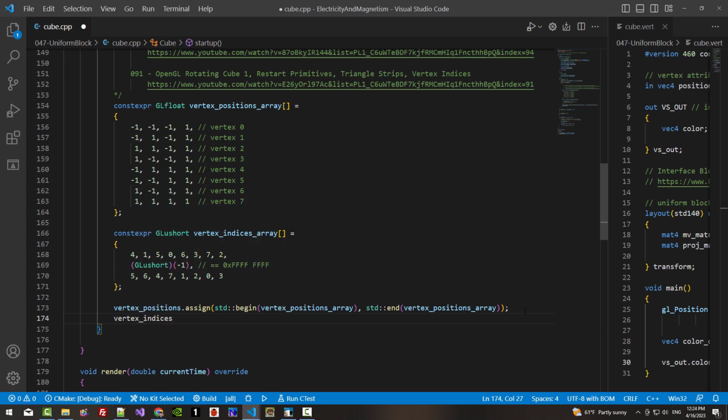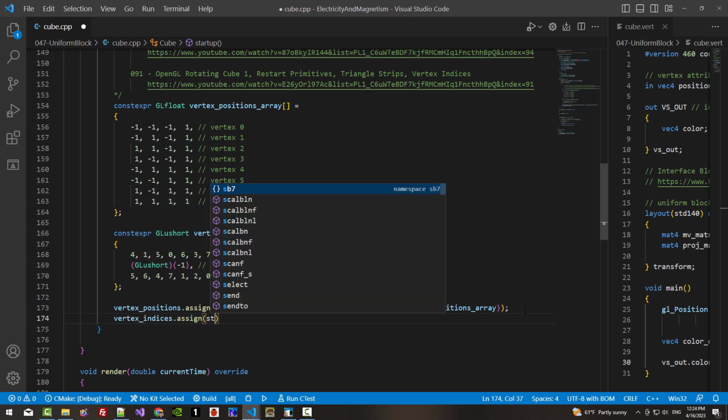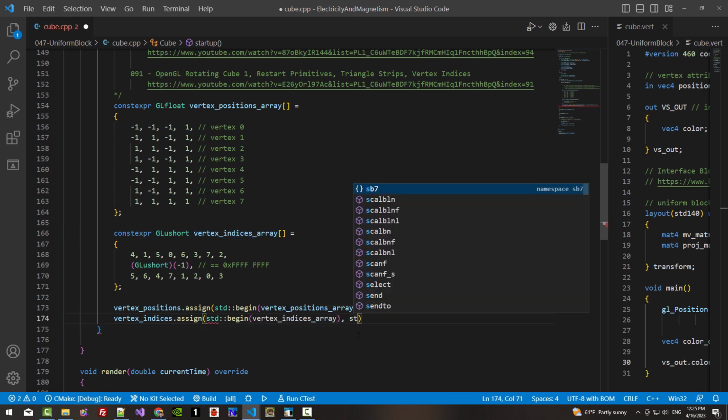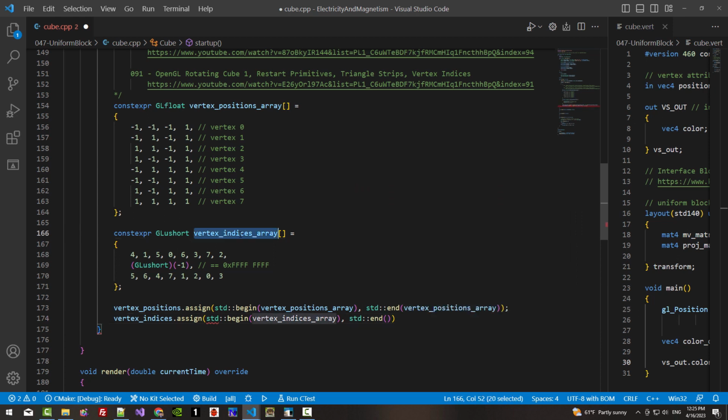Vertex indices assign. std::begin, we pass vertex indices array. std::end, vertex indices array.